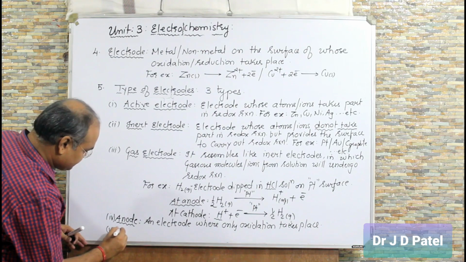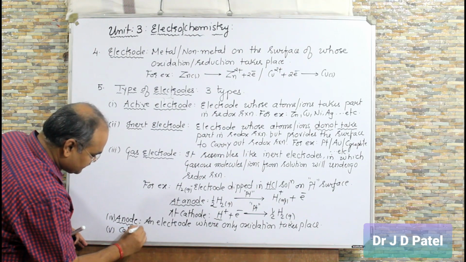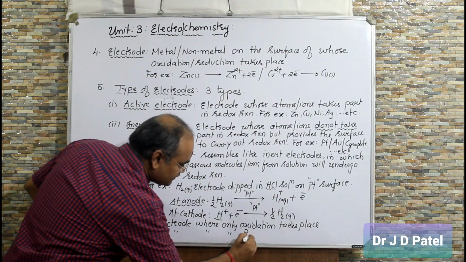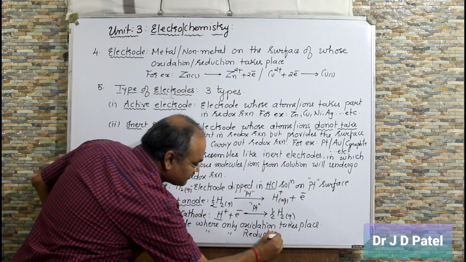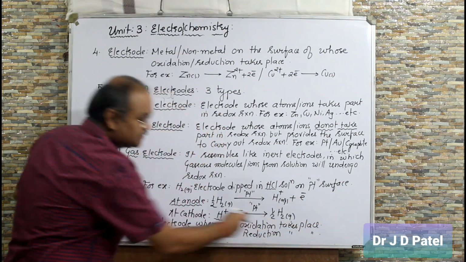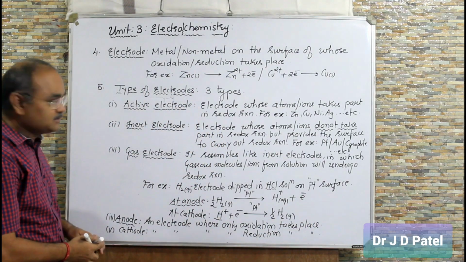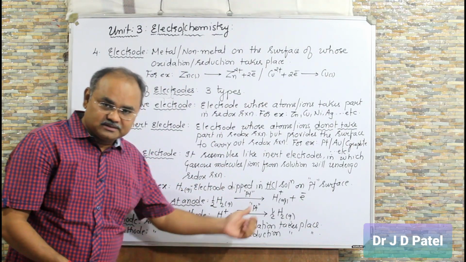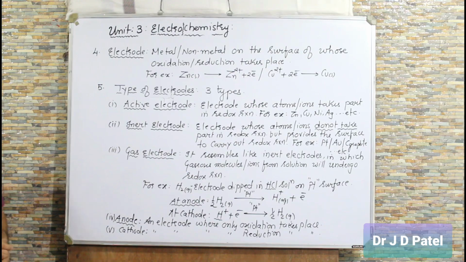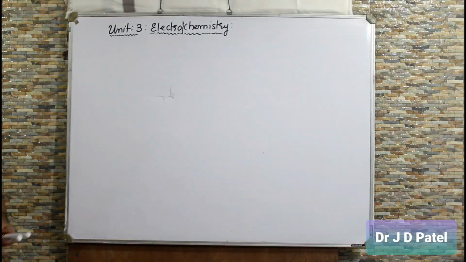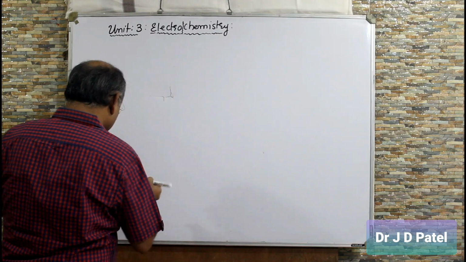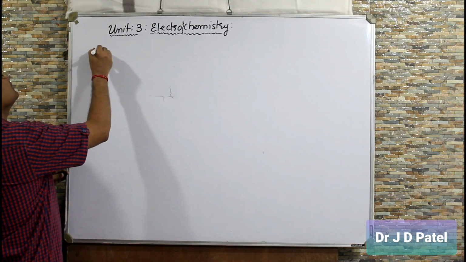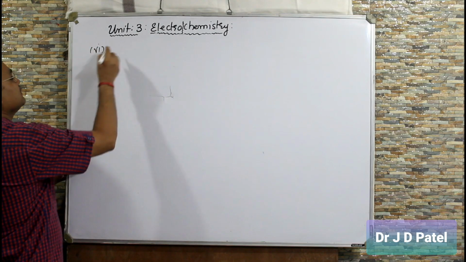And the 5th one, cathode, an electrode where only reduction takes place. So this is important. Clear? So all this you have to remember it. Clear? Take a screenshot. Now the next definition is number 6, half cell.